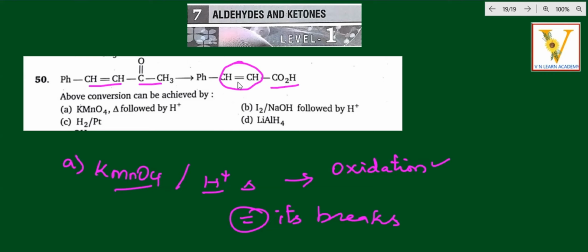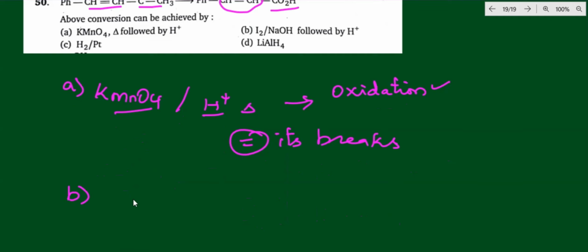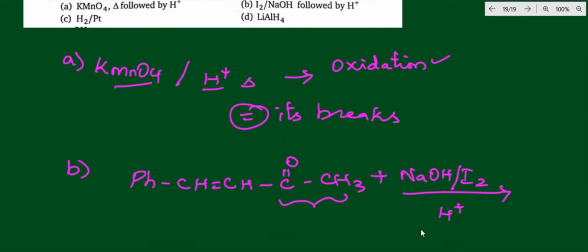Why? Here the double bond is still alive, so it does not go away. Now option B: PhCH=CH-C(=O)-CH3, this methyl keto group, reacts with sodium hydroxide along with iodine. This is the iodoform test, followed by H plus ion. So what is the product you will be getting?